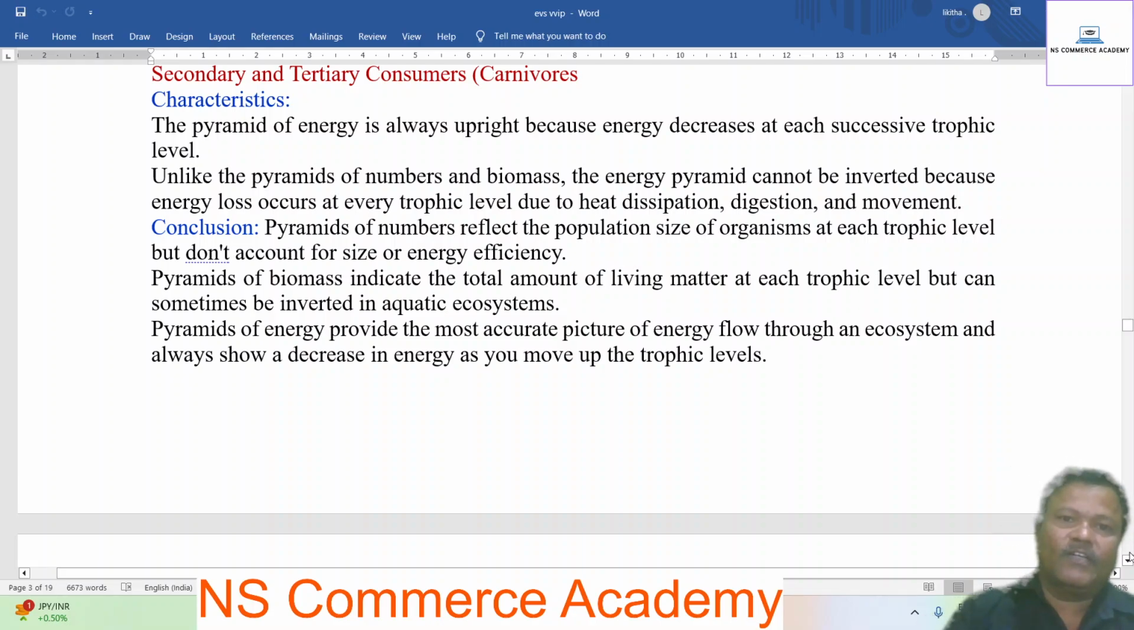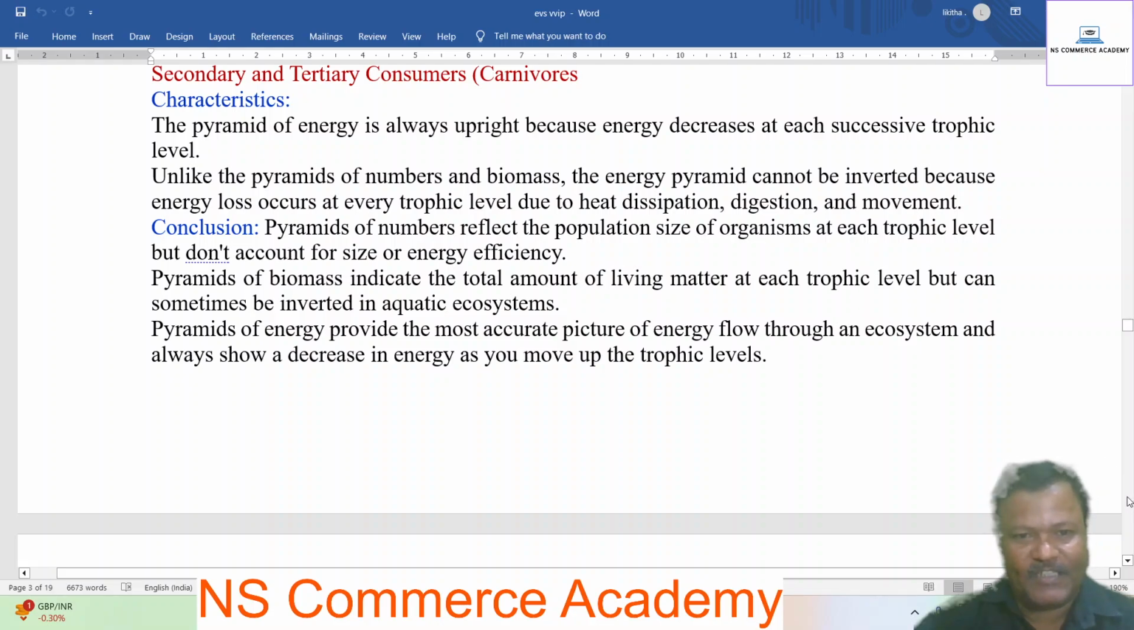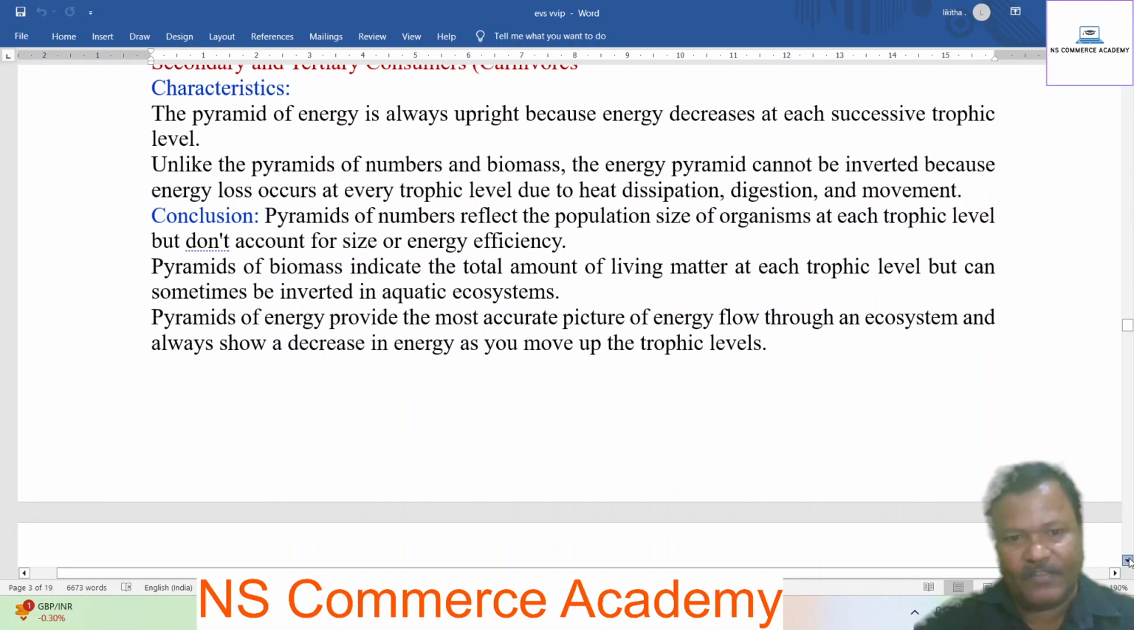Conclusion. Pyramids of numbers reflect the population size of organisms at each trophic level, but do not account for size or energy efficiency. Pyramids of biomass indicate the total amount of living matter at each trophic level, but can sometimes be inverted in aquatic ecosystems. Pyramids of energy provide the most accurate picture of energy flow through an ecosystem and always show a decrease in energy as you move up the trophic levels.